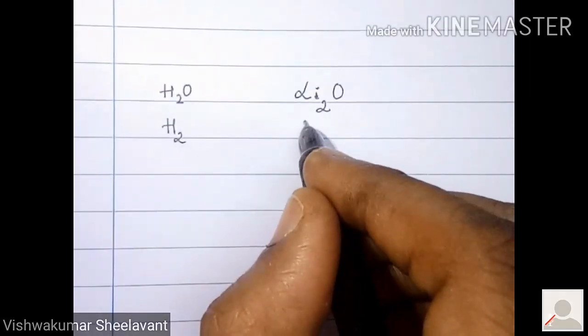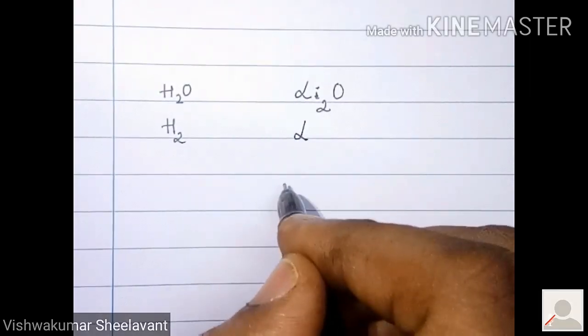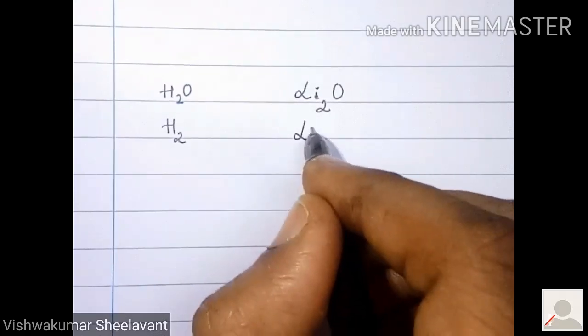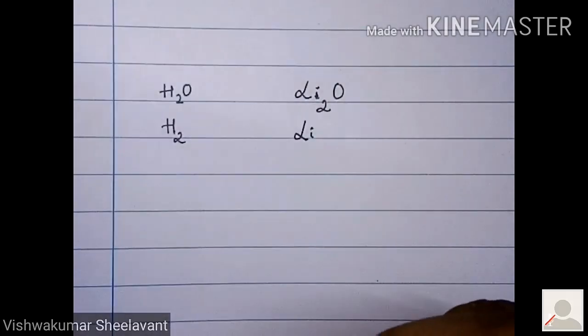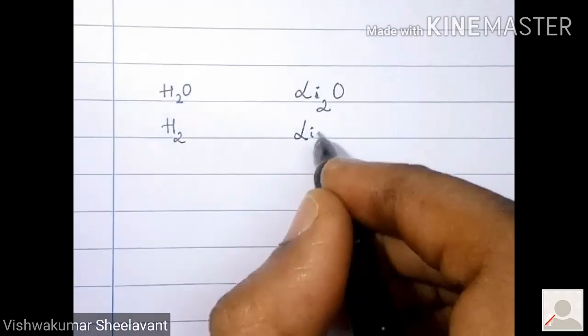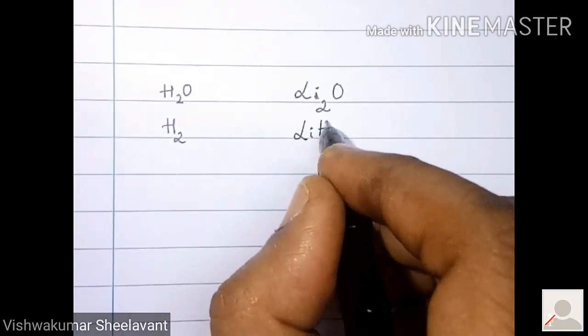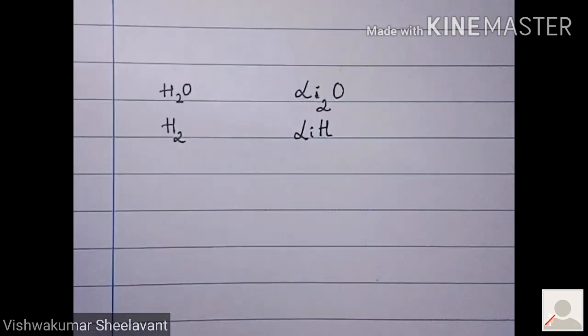And then he made hydrogen react with lithium and found LiH, that is lithium hydride.